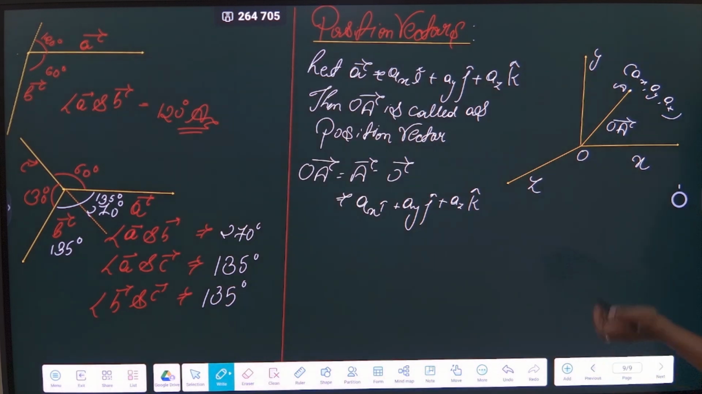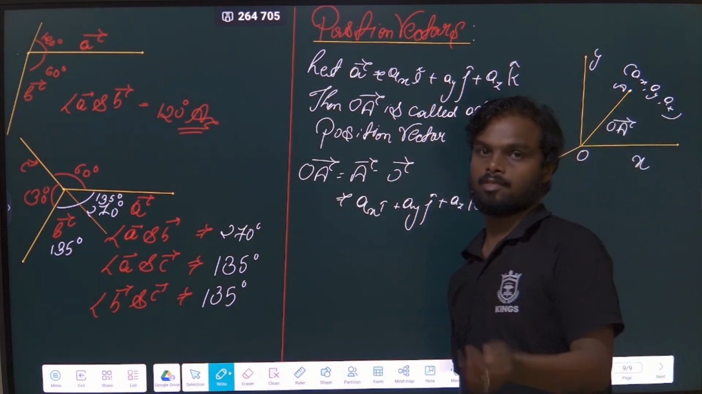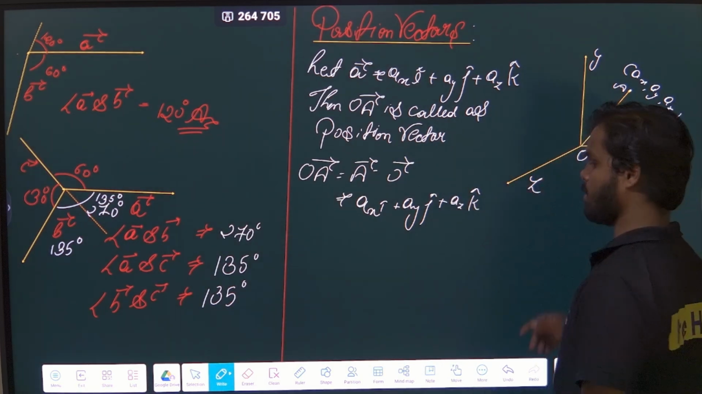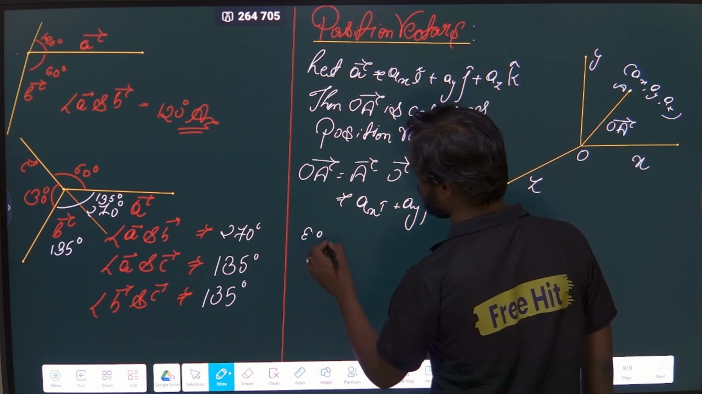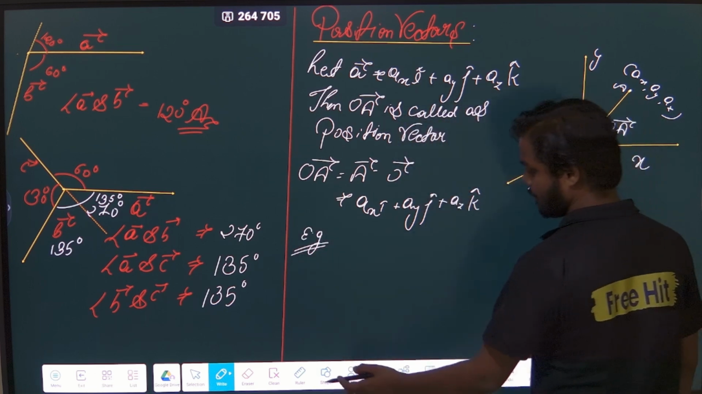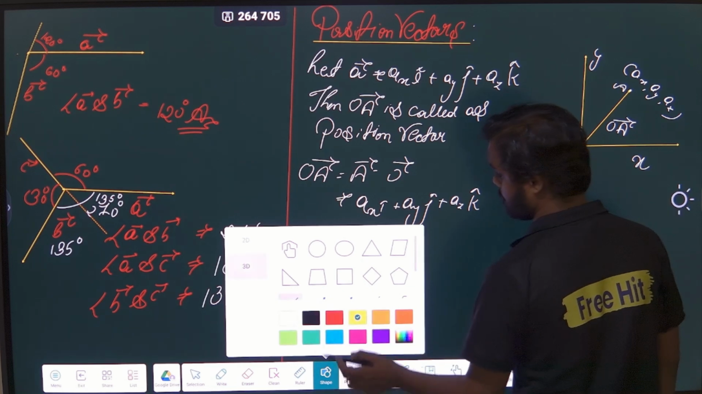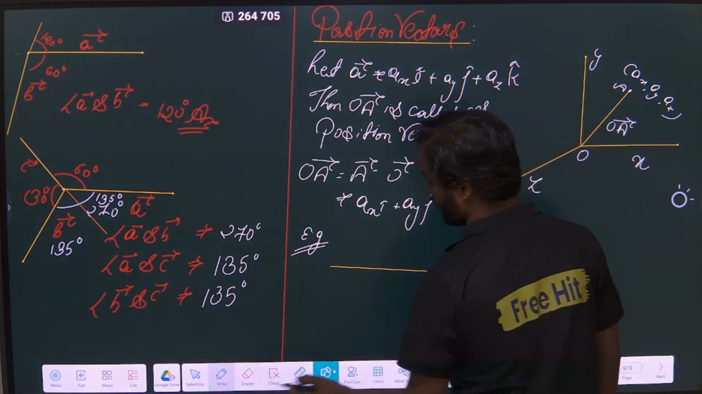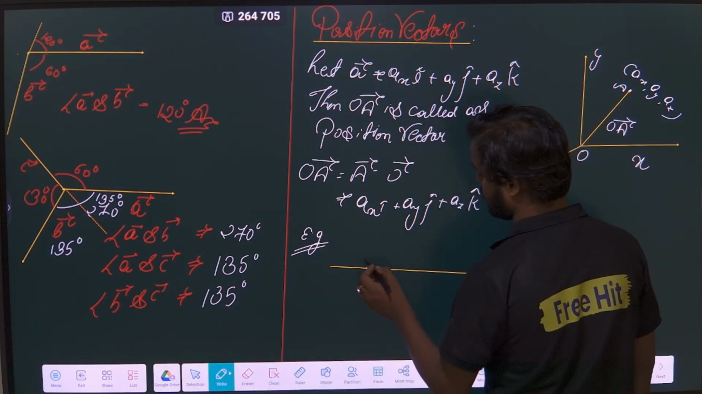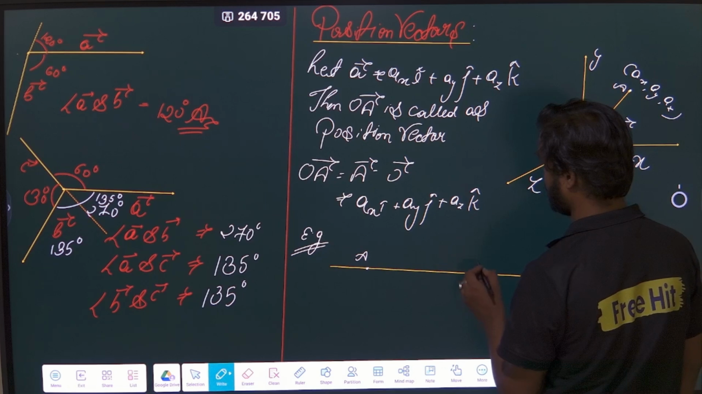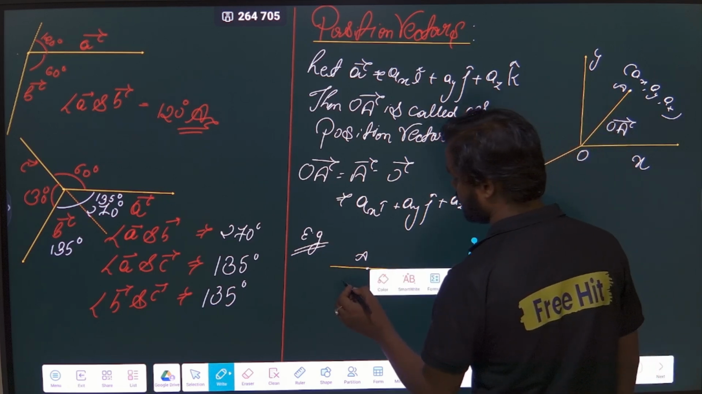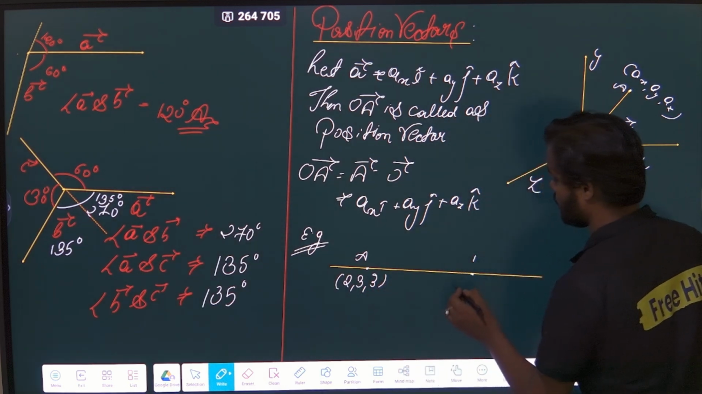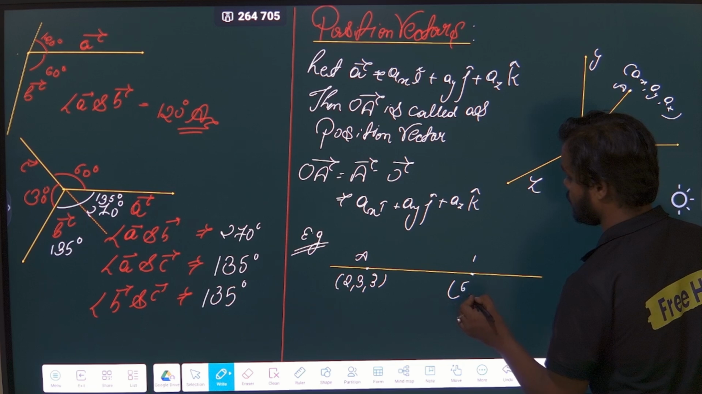But it is not necessary that you find the position vector always with the origin. It is not necessary that this point will always be the origin. It can be any other point. For example, let's discuss with one example. Suppose this is a straight line and I have a point A and another point B. The point A is written as 2, 3, 3 and the point B is 6, 7, 8.